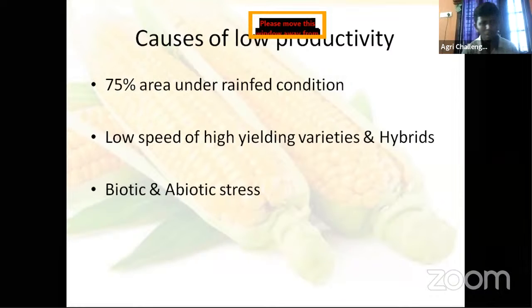Next reason is biotic and abiotic stress. Biotic stress is pest, disease and weed problems. And most of the farmers are small and marginal. They are not able to use control measures, sprayings timely. So that is also one of the reasons for reduced yield. Another is abiotic stress, like drought, then moisture stress, high and low temperature, then chilling problems, means freezing problems, and thunderstorms, all those abiotic climatic problems, then soil condition, soil sodicity, all these things.